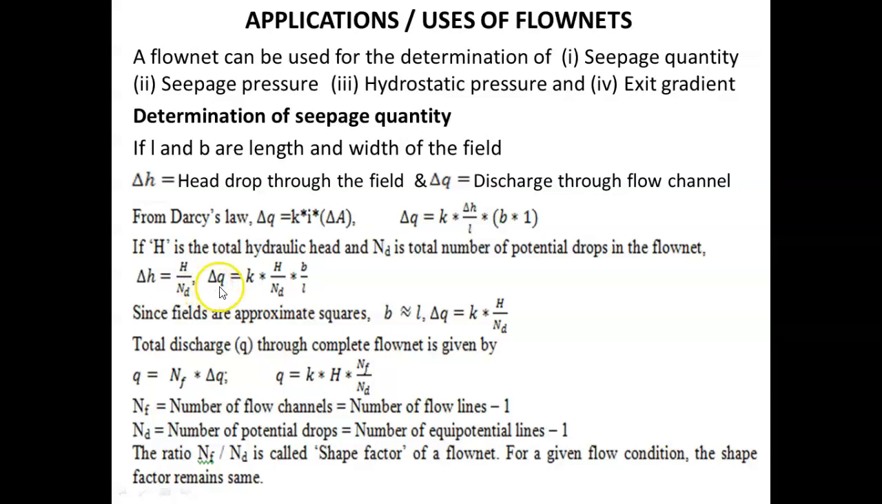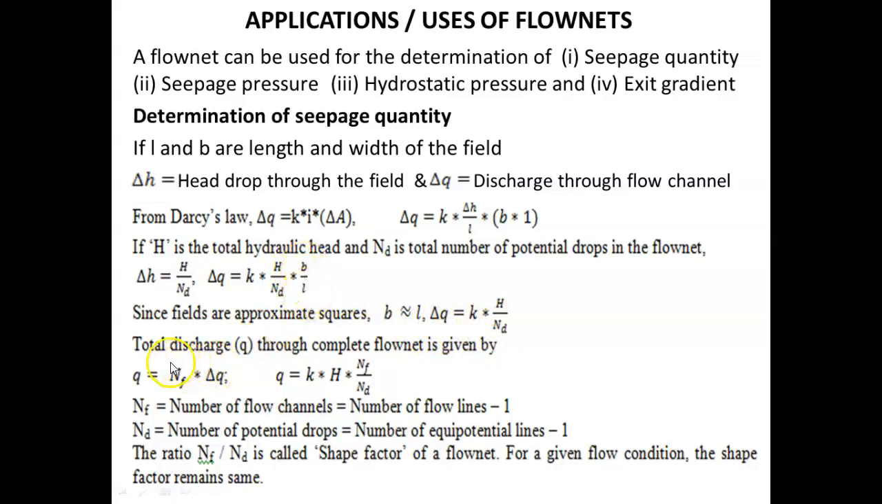Then if we substitute this in the previous equation, we can write delta Q equal to K into H by ND into B by L. Since fields are approximate squares according to its characteristics, B is approximately equal to L, that is, width of field is approximately equal to length of field. So that we can write delta Q equal to K into H by ND. This B by L will get cancelled.